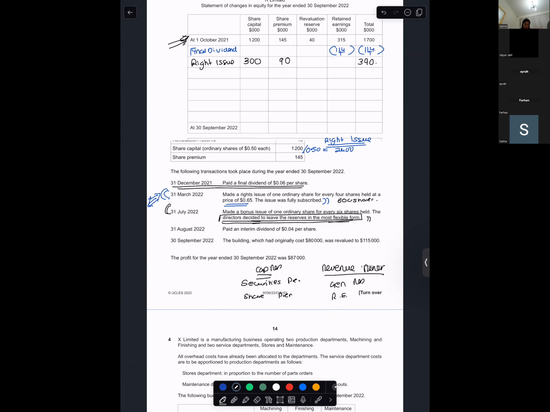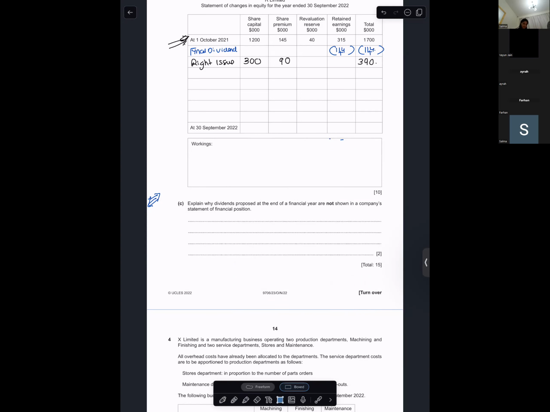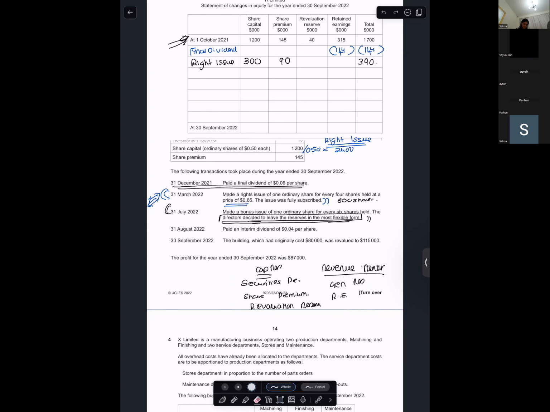That's the only premium one, also called what? Share premium. Share premium and revaluation reserves. These are which reserves? Capital reserves. Yes. And when they say reserves are to be maintained in the most flexible form, what does this mean? Which means, like I said at the beginning, capital reserves will come first, revenue reserve will come next. Okay, fine. So now we talk about bonus issue.